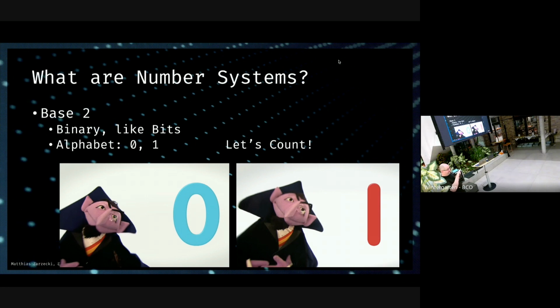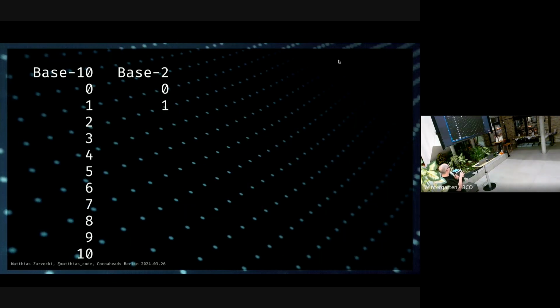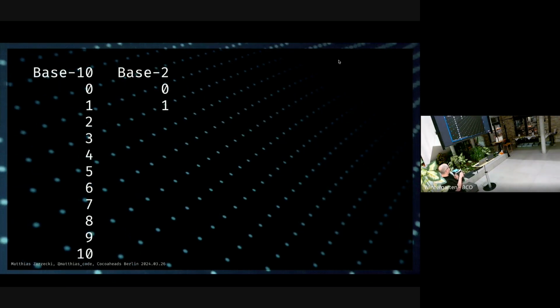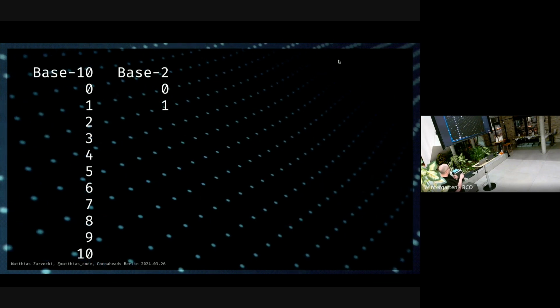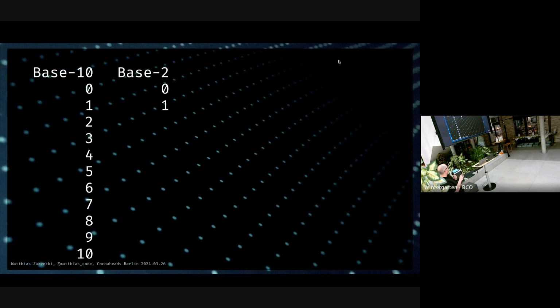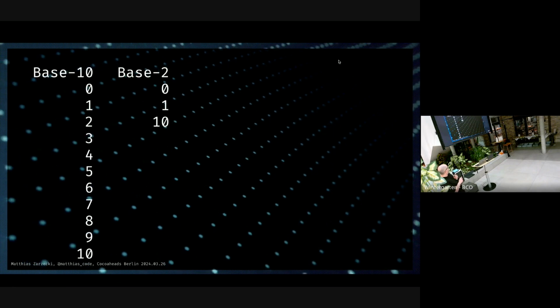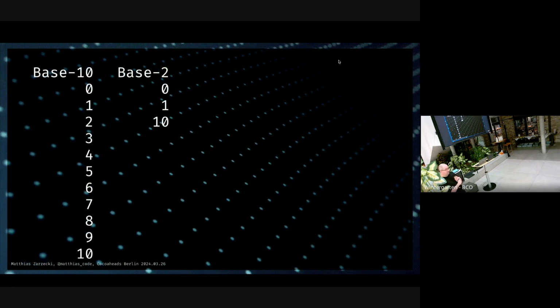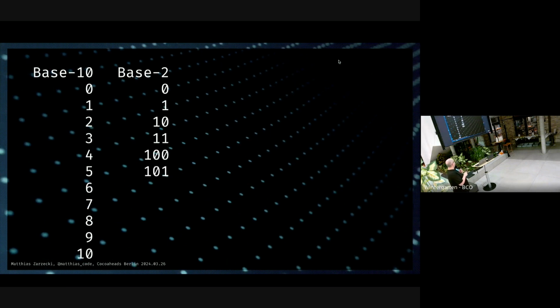Let's count again. Okay, we got base 10 to the left, 0 to 10. We got base 2 on the right. We start with 0. We do the 1 into the top, and we've exhausted our alphabet again, right? We are done here. So we do the same that we did down here, and we increment the right one from 1 back to 0, and increment the one to the left by 1. Hey, check it out. In base 10, 2 is written as 10 in base 2. Isn't this cool? So now this increments the same way.